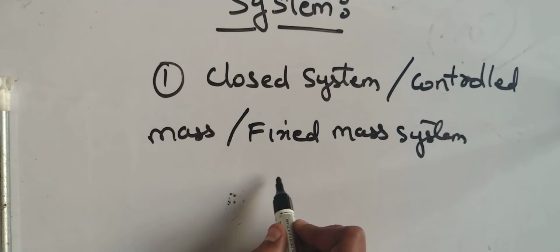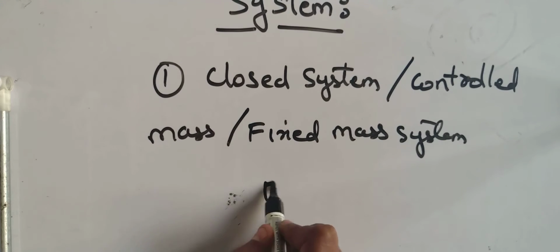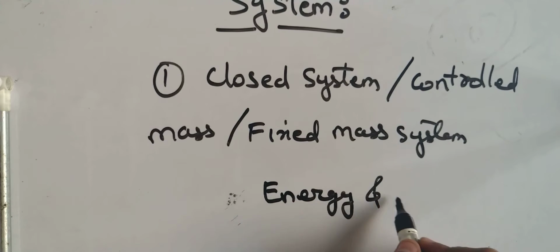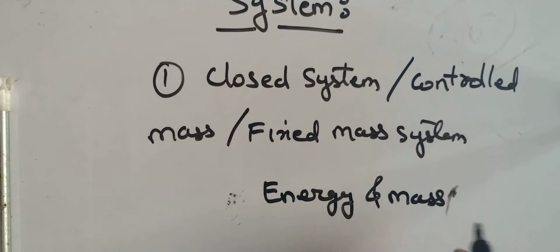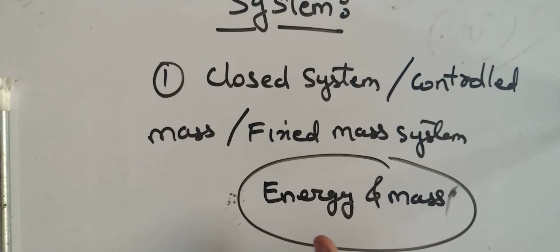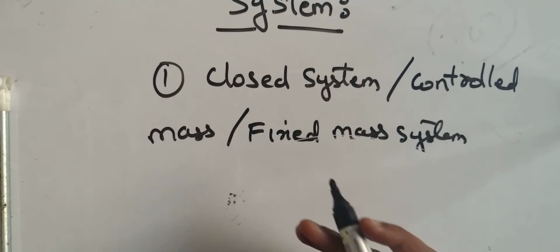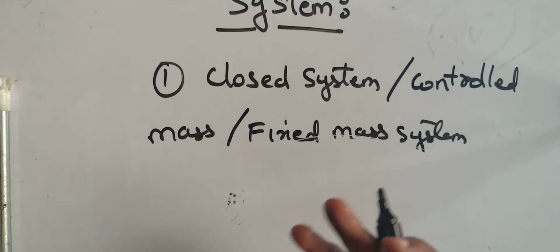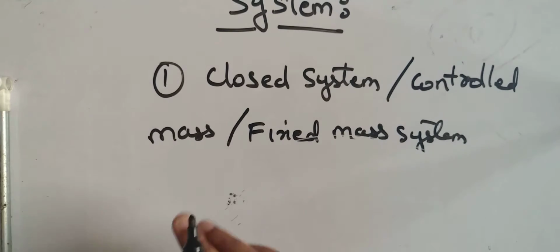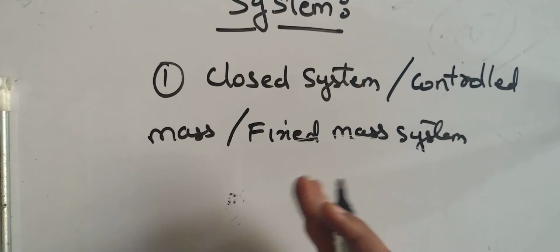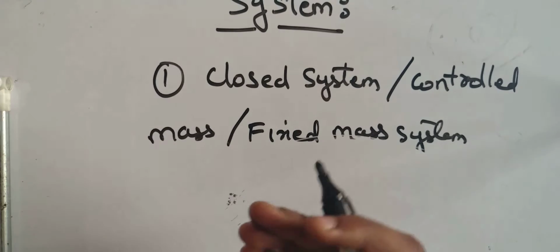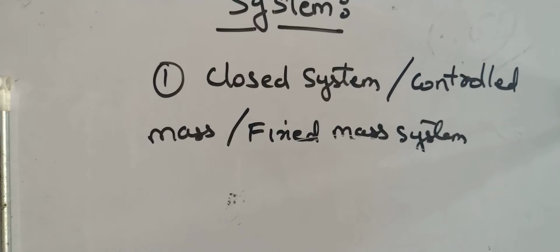Understand, a system always carries some energy and mass. These are two fundamental quantities, as you know, MLT. In a system, to perform a function, there is always interaction of energy and mass. Energy and mass should cross the boundary, so there should be some interaction with the surrounding. Then the function of any system can be satisfied.